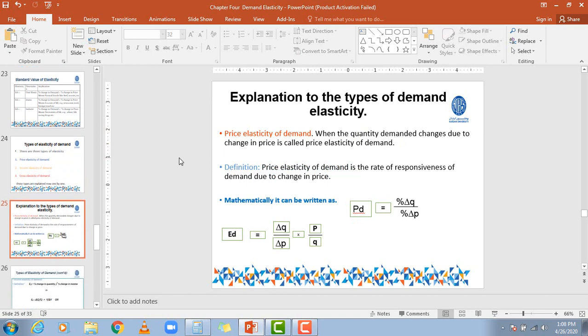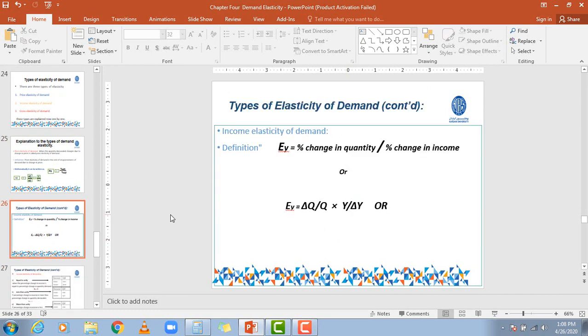My dear friends, we worked some examples on the price elasticity of demand, where we said how the price can affect the quantity demanded, and we had the 5 degrees, right? Perfect, high, unitary, less, and zero elastic. We worked, and this formula we used for calculation of the elasticity of demand. Now we will discuss the income elasticity of demand, right? What do we mean by income elasticity of demand?